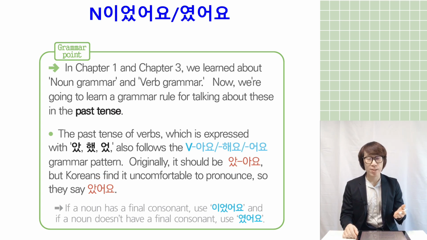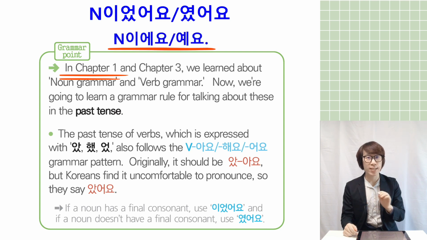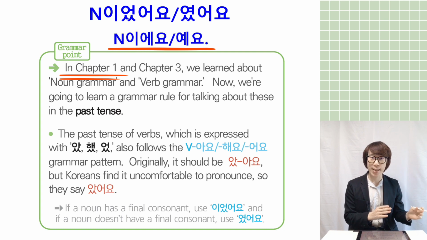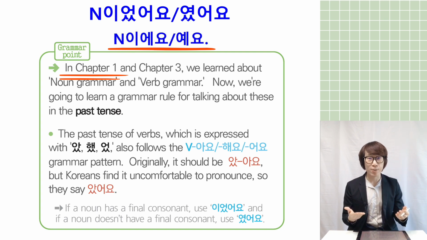So now you can change the verb into the past tense, right? But there is another noun grammar we have studied. Unit 1, noun 이에요, 예요. You can also make this pattern into the past tense. So I want to explain to you how you can change it into the past tense.